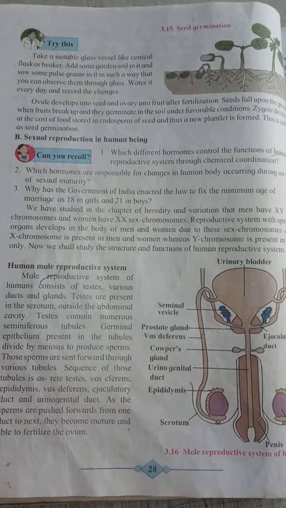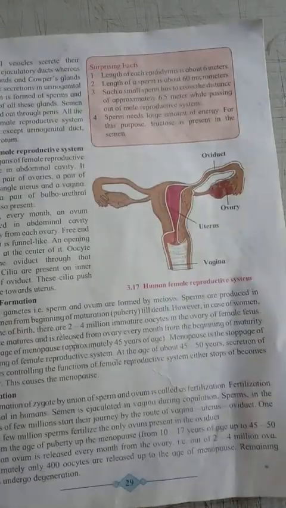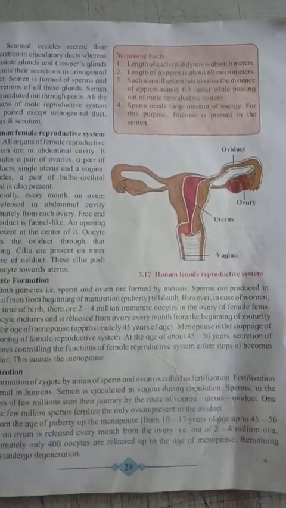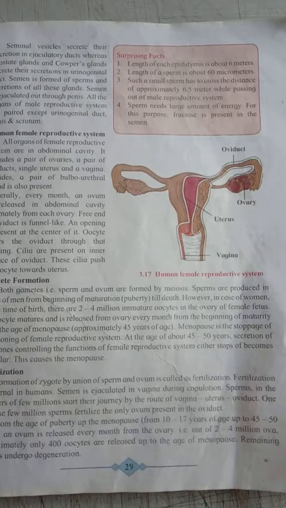Except those, all the organs present in the human reproductive system are found in pairs. Some surprising facts of the male reproductive system are given.